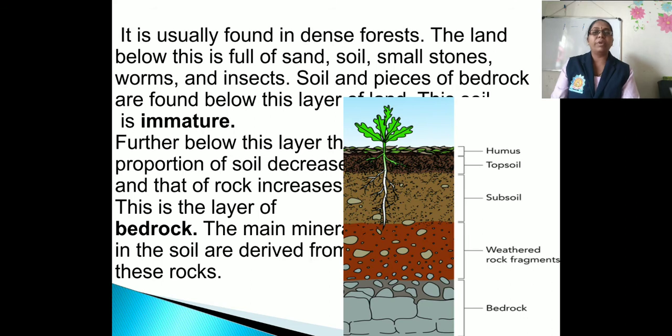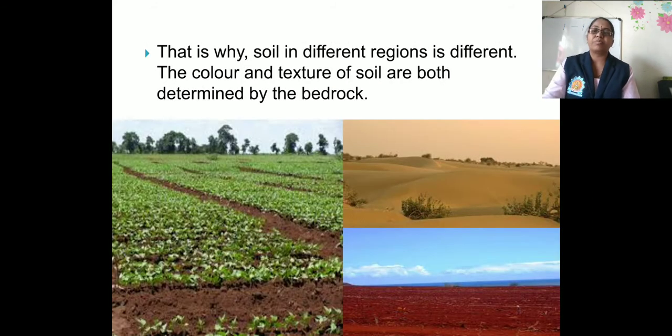The main minerals in the soils are derived from these rocks. That is why soil in a different region is different. The color and texture of soil are both determined by the bedrock.